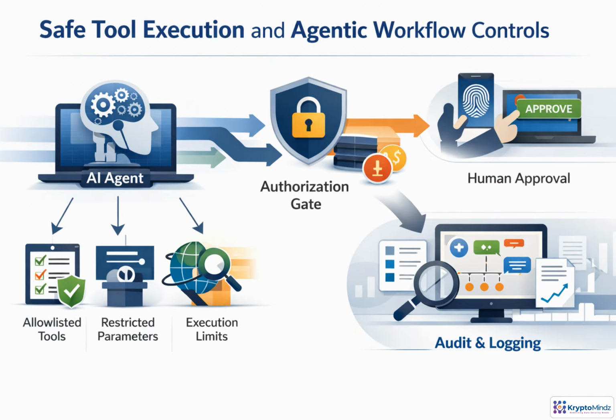With agents, security must control both decisions and actions. Limit which tools the agent can use, which parameters are allowed, and how far execution can go. Before any high-impact step, such as changing data, moving money, or altering privileges, enforce an authorization gate. For sensitive cases, require human approval or step-up authentication. Finally, capture tool calls, inputs, outputs, and decision checkpoints so behavior is auditable and unsafe actions can be stopped.